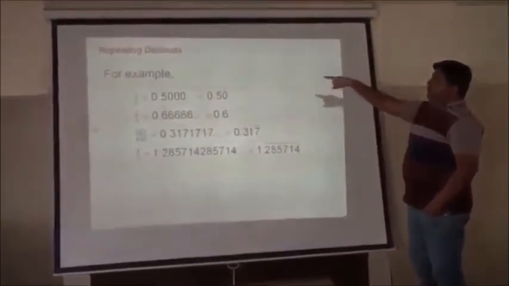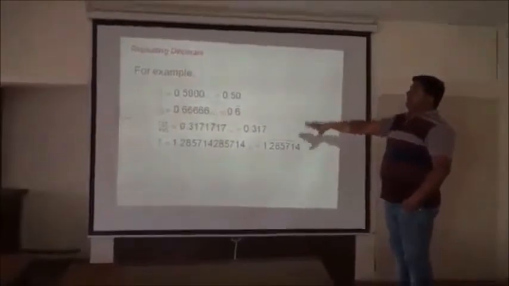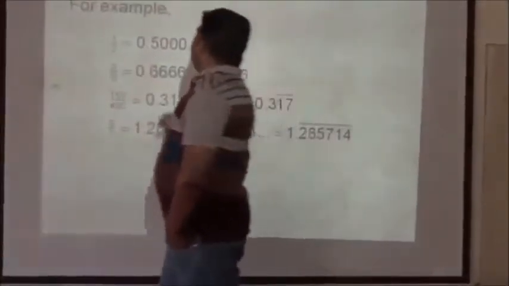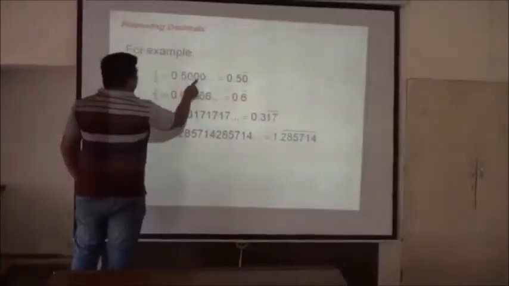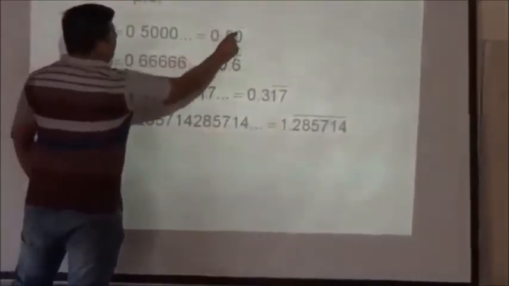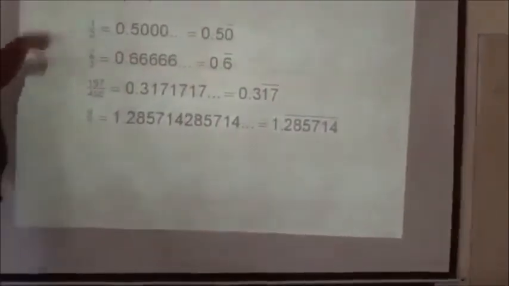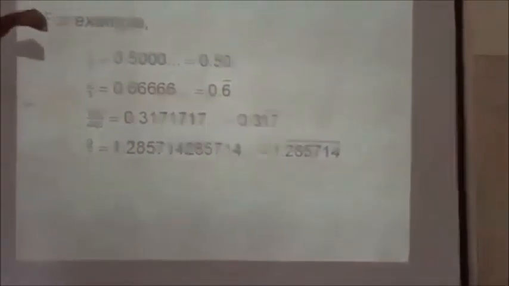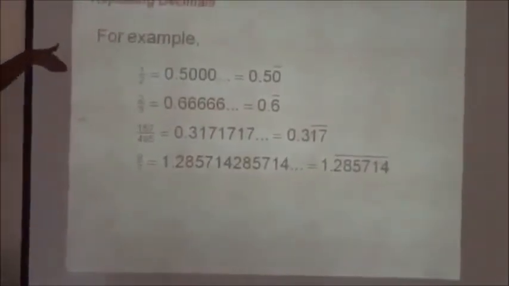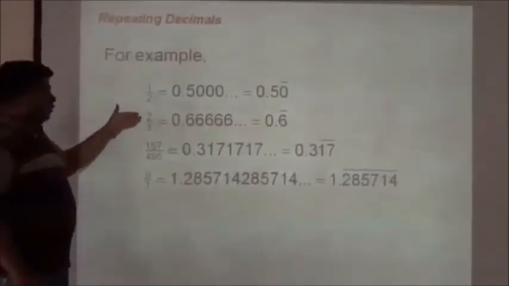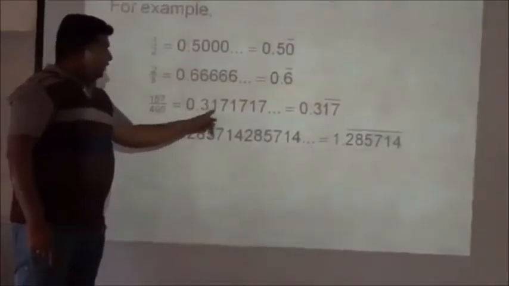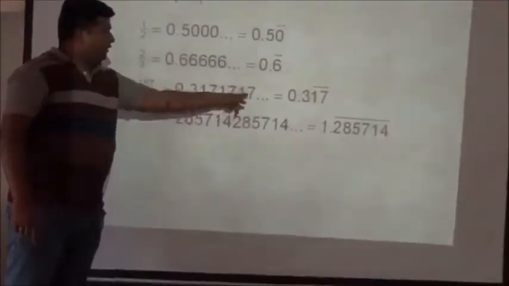Now this is an important concept, repeating decimals. For example, 1 by 3 is 0.333, repeating. So here we can write 3 with a bar or a dot; the top part can go as dot or bar. This is also repeating: 3, 1, 7, 1, 7, 1, 7.